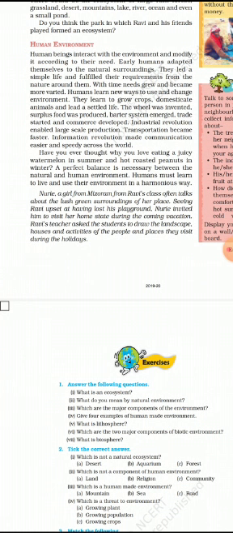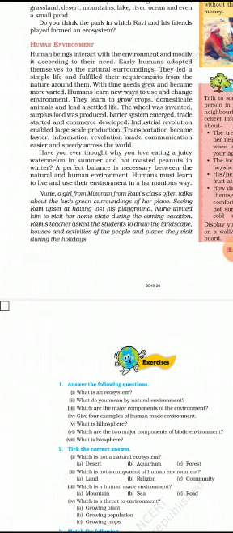A perfect balance is necessary between the natural and human environment. Humans must learn to live and use their environment in a harmonious manner. Yes, we should be harmonious with all the living and non-living organisms we interact with.